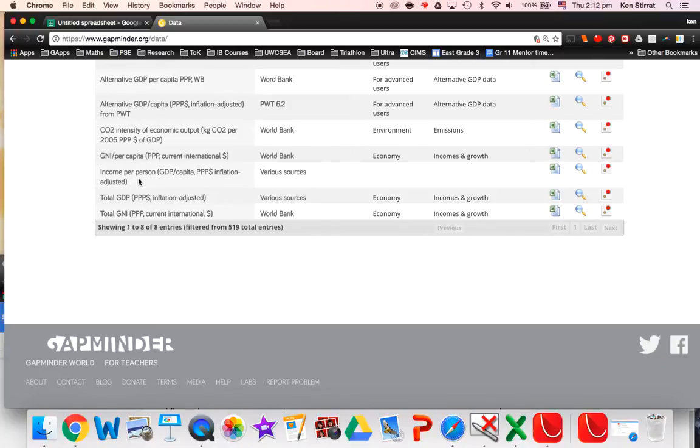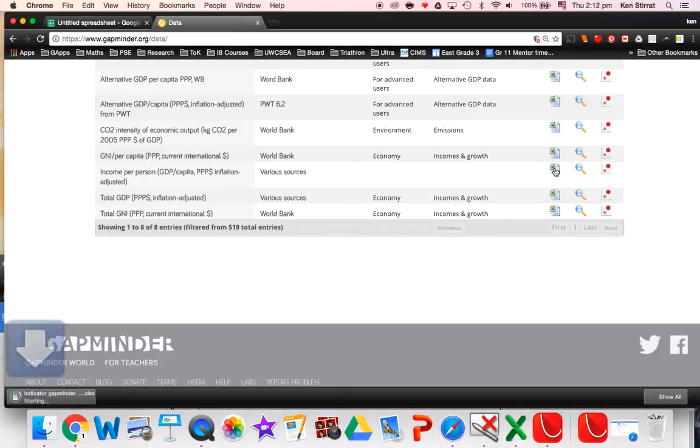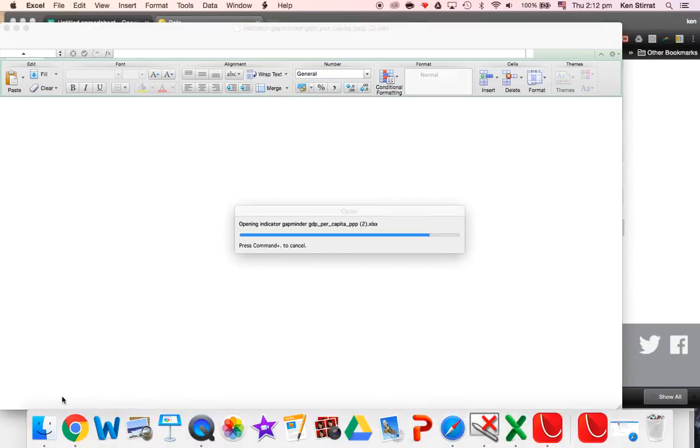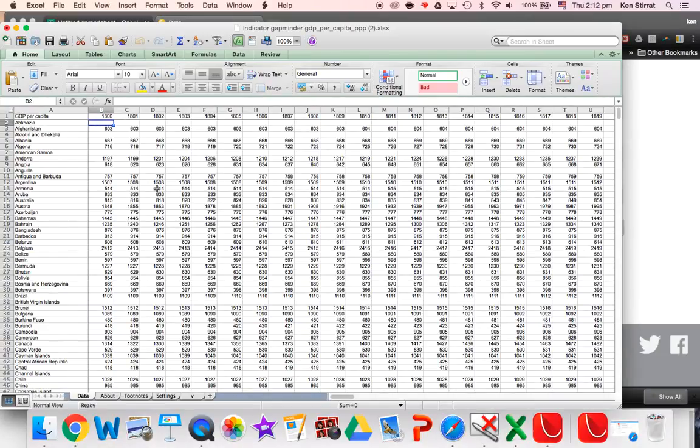That's the one there. Look. So income per person, GDP per capita, PPP, inflation adjusted. Perfect. So this is adjusted for everything. It just means that $200 in 2010 can be compared with $2,000 in 2000, and also it can be compared across countries. Fantastic, and there it all is.